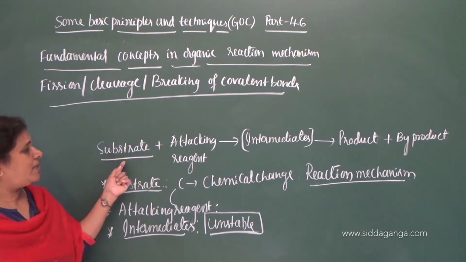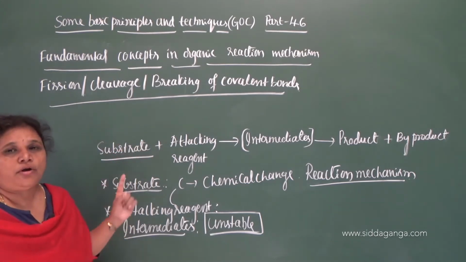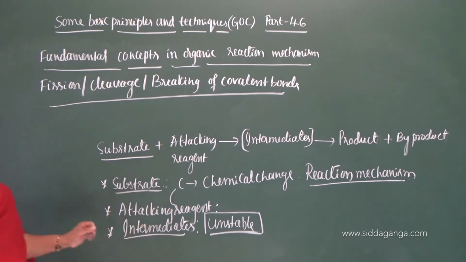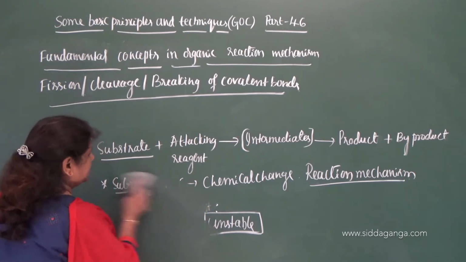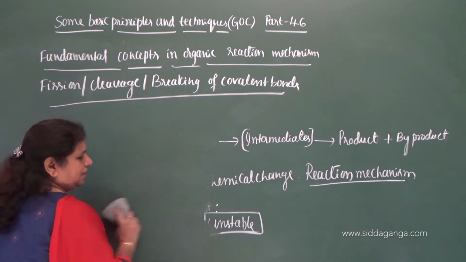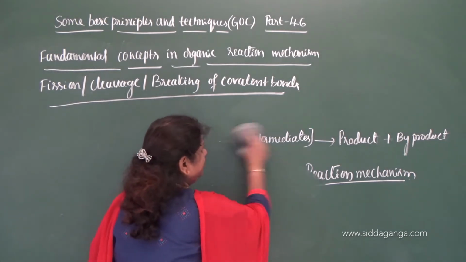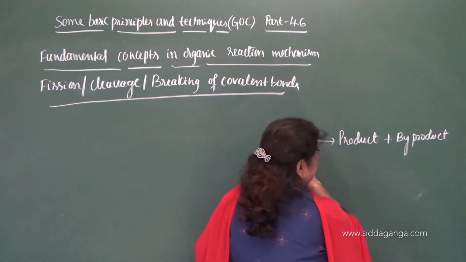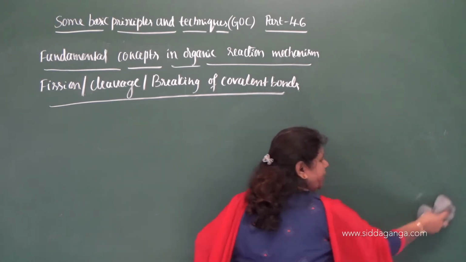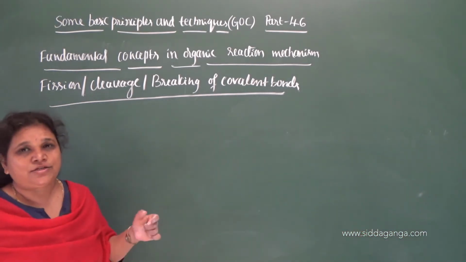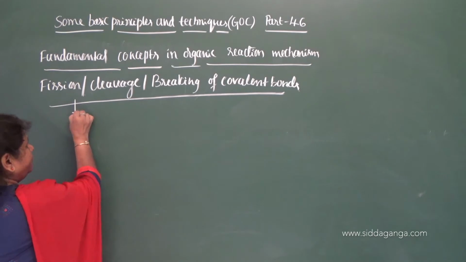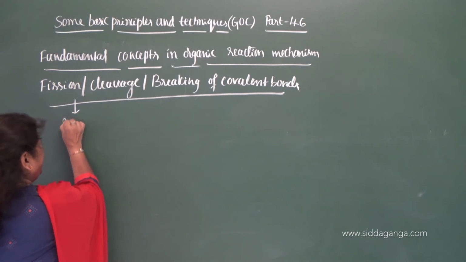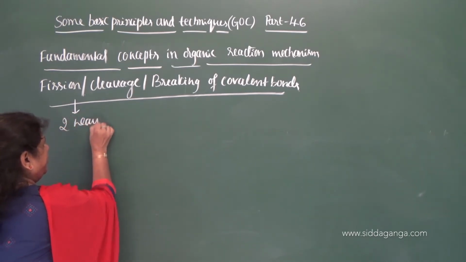There are two ways in which the covalent bond undergoes fission. Fission of the covalent bonds in the substrate molecule takes place in two ways.